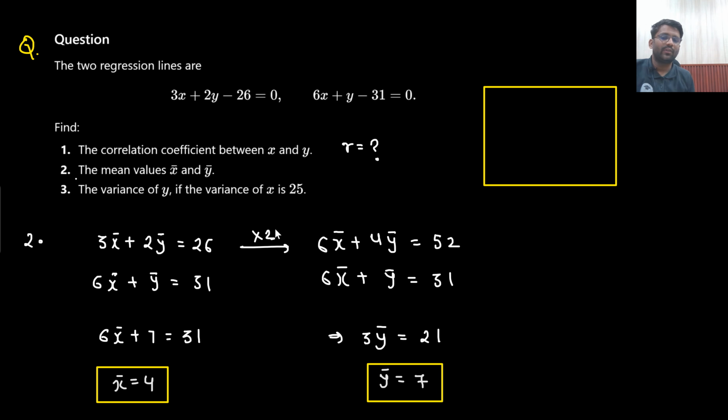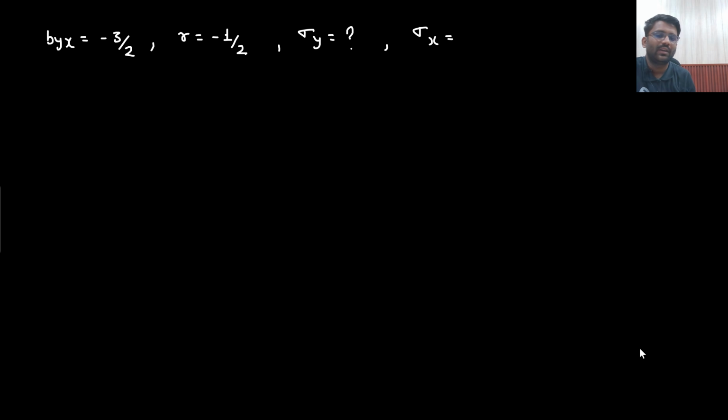Do I know the value of sigma y? No, I don't know the value of sigma y. Do I know the value of sigma x? Yes, it is given. Sigma x will always be positive because it is the standard deviation. The variance of x is given as 25, so sigma x is the square root of 25, which equals 5. So can I solve it?